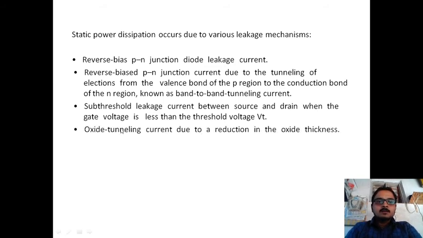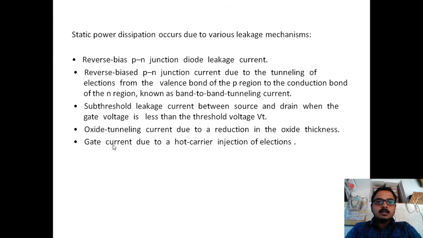The next one is oxide tunneling current due to reduction in the oxide thickness. Generally, we have an oxide, that is SiO2, in between the gate terminal and the semiconductor material. When the thickness of this oxide decreases, the oxide tunneling current will be generated.